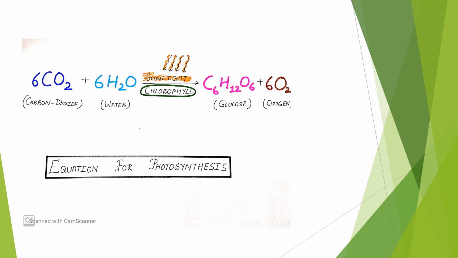So this is the chemical equation for photosynthesis, and that's all for this section. In the next section, we'll discuss the factors which will affect the process of photosynthesis.